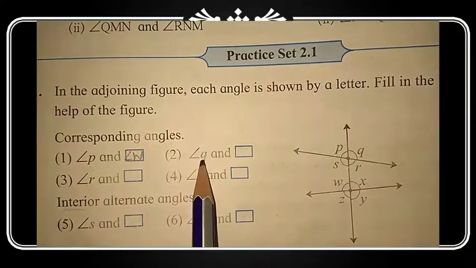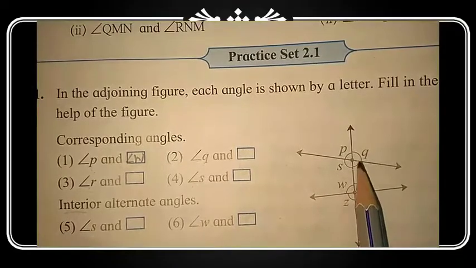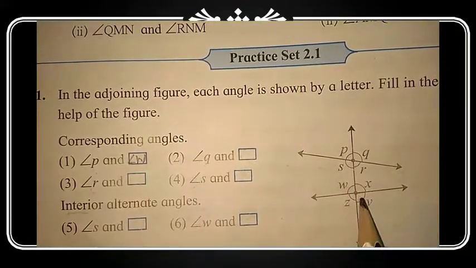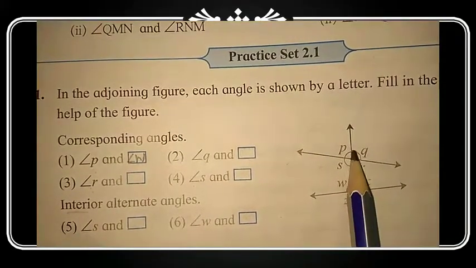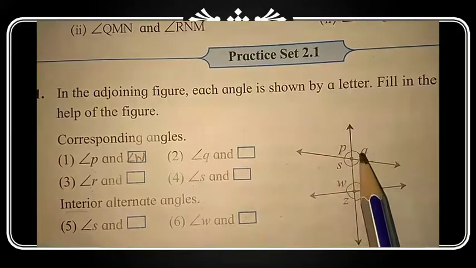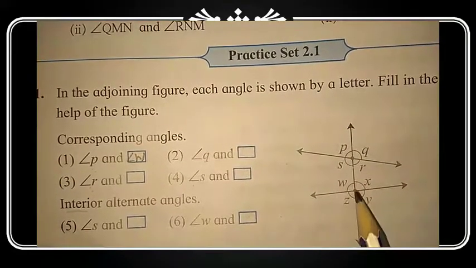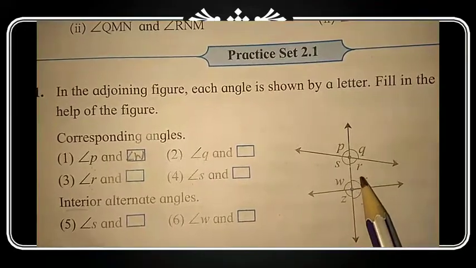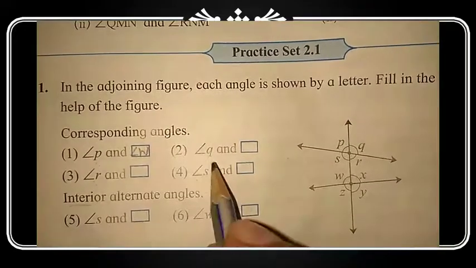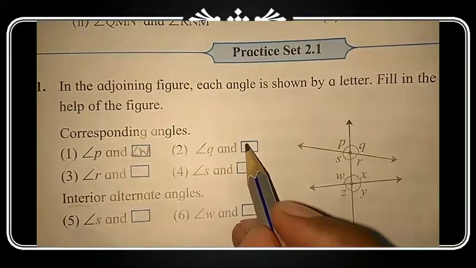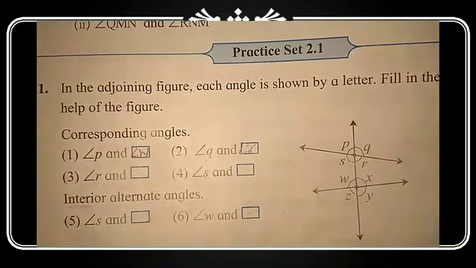Angle Q, corresponding angle of angle Q is also above the line. So here above the line these two angles are there, but right side of transversal is angle Q. So right side of transversal on second line is angle X. So corresponding angle of angle Q is angle X.